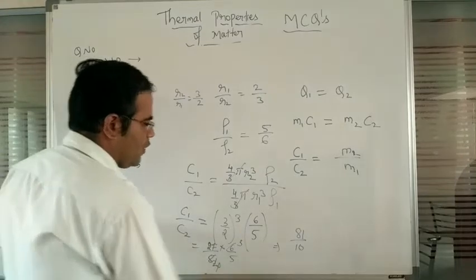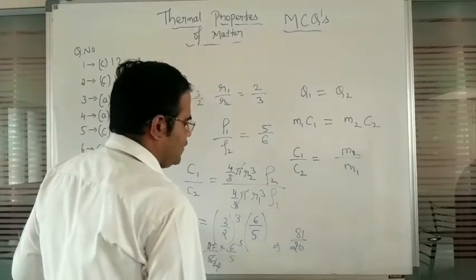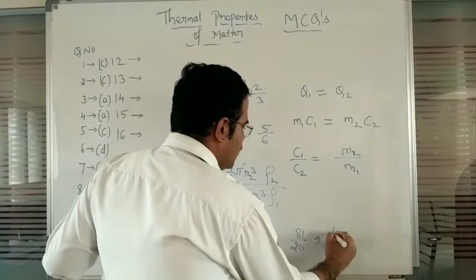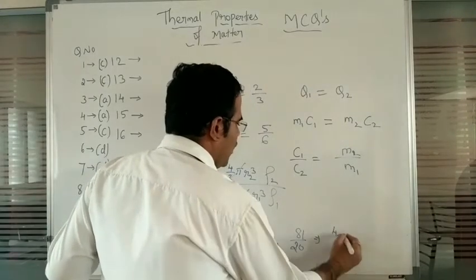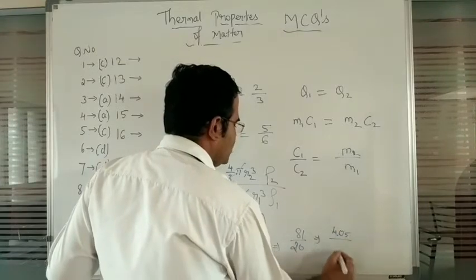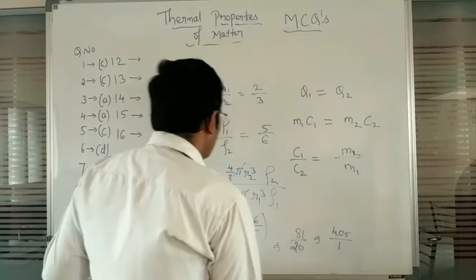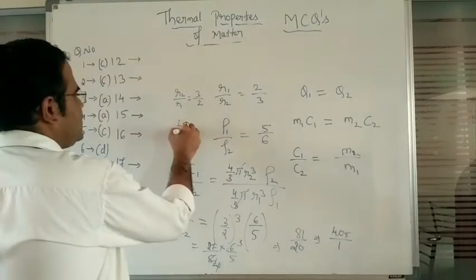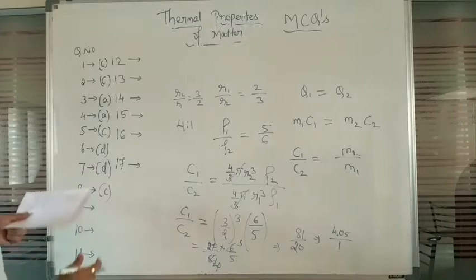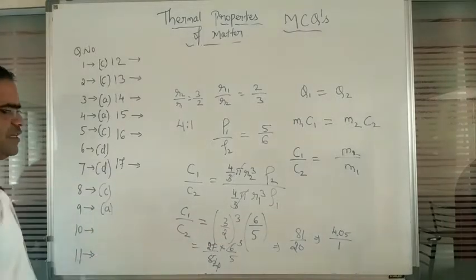So 5 into 4 it will be 20. So further on making a simplification, here you are going to observe 4 point, nearly 4.05 divided by 1, or else we can say the ratio is 4:1. So the option for the question number 9 is A. So option is A here.